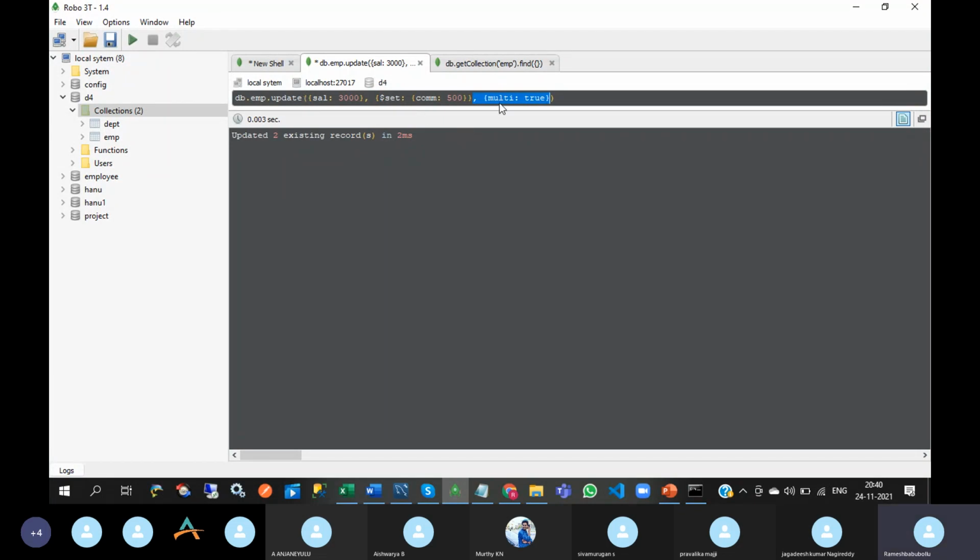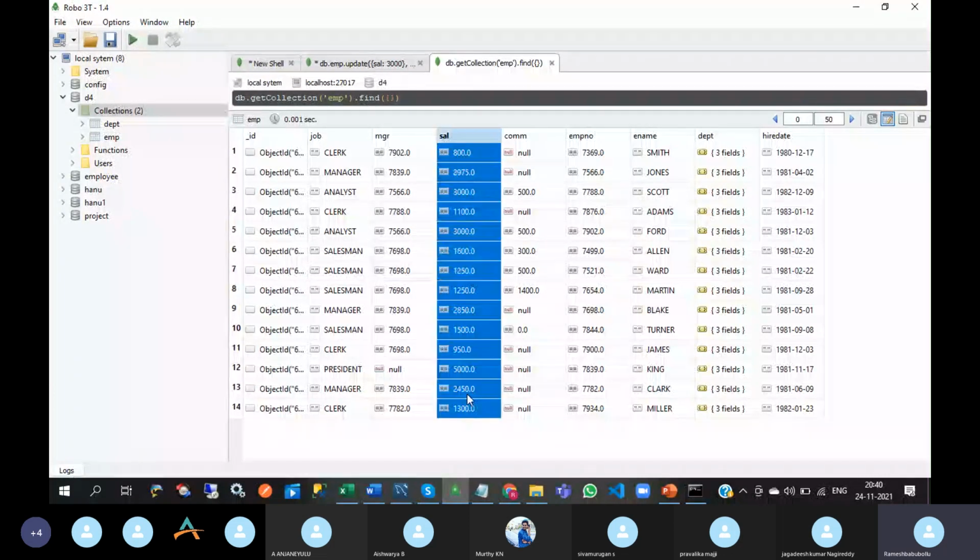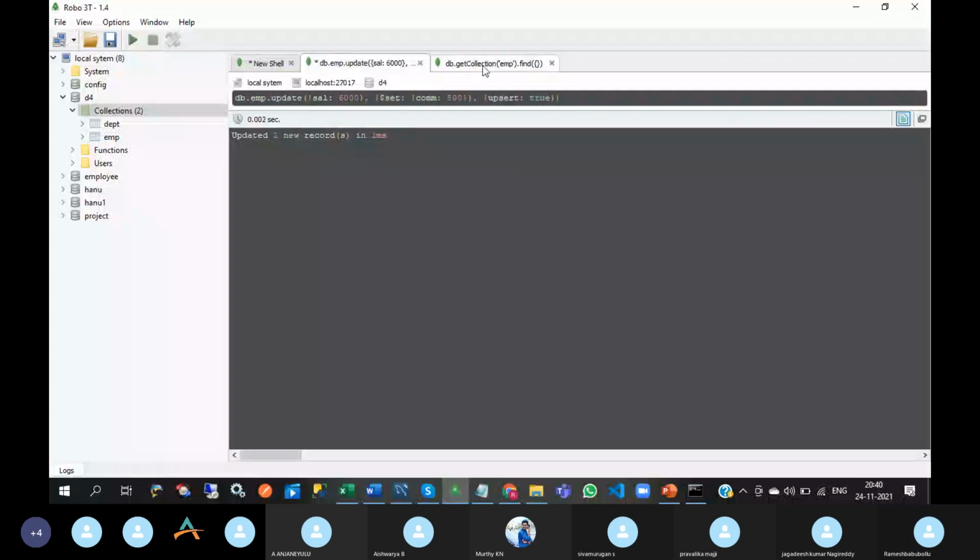Okay, next one is the upsert property. What is the purpose of this upsert property? I want to update the commission of salary 6,000, but observe this: does salary 6,000 exist? No. Now see what will happen.